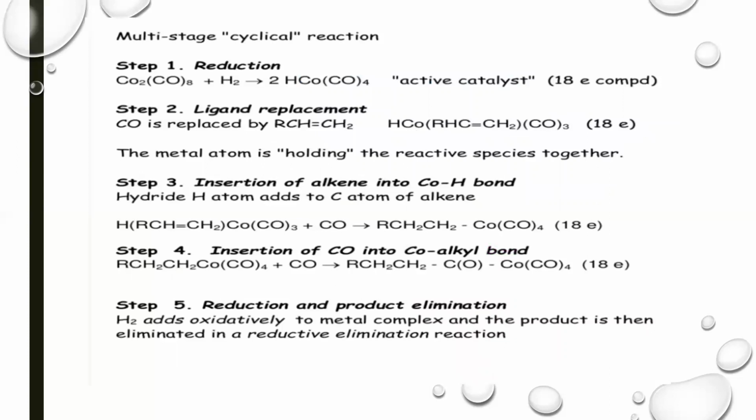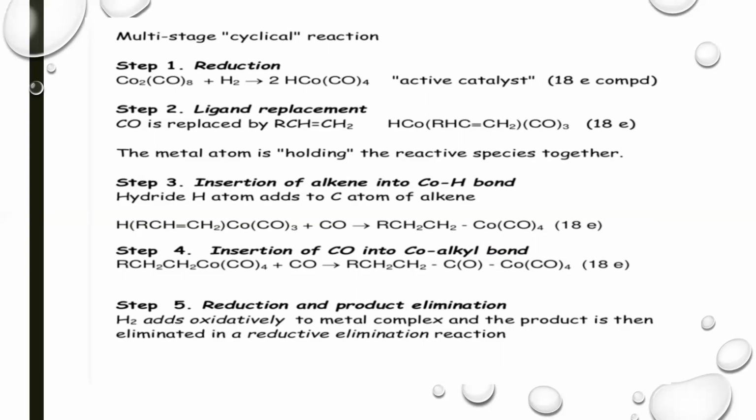These are the steps of the hydroformylation reaction. First is the reduction. This reduction produces an active form of the catalyst. The catalyst uses the carbonyl complex, which is an organometallic compound. Then the second step includes ligand replacement. The ligand is replaced by the alkene.